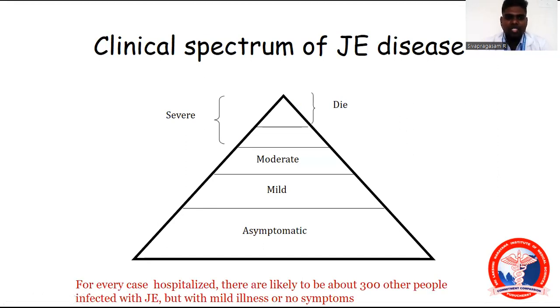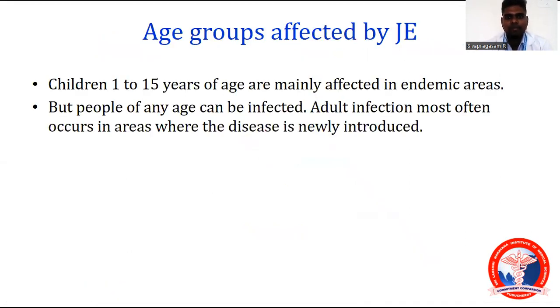For every case hospitalized, there are likely to be 300 other people infected with JE. That means it's an iceberg phenomenon disease, with mild cases or no symptoms. Age groups affected by JE. Children 1 to 15 years of age are mainly affected in endemic areas, but people of any age can be affected.